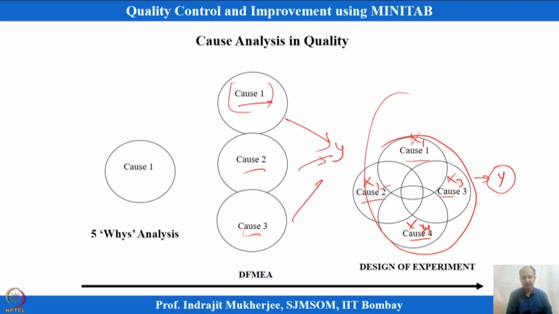But this is not possible when we have a complex relationship between multiple x's that together impact the y. There can be scenarios which are not possible to identify by simple analysis like design failure mode effect analysis or process failure mode and effect analysis.